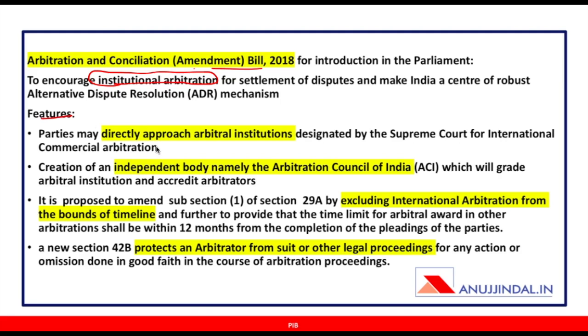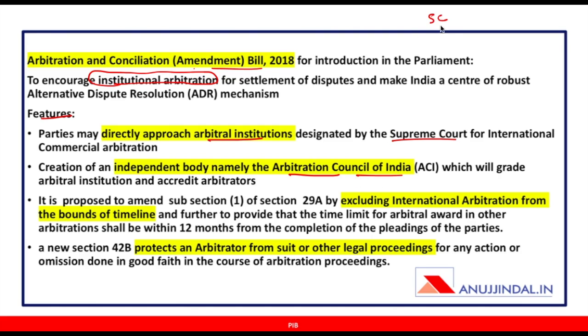Number one, parties may now directly approach arbitral institutions which have been designated by the Supreme Court for international commercial arbitration. And second, you create an independent body called the Arbitration Council of India, which will grade these arbitral institutions.